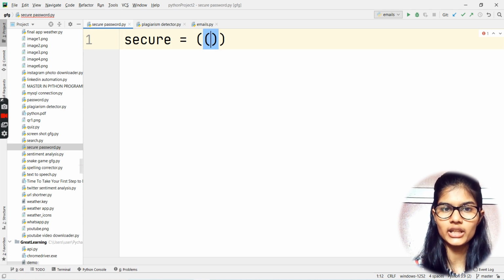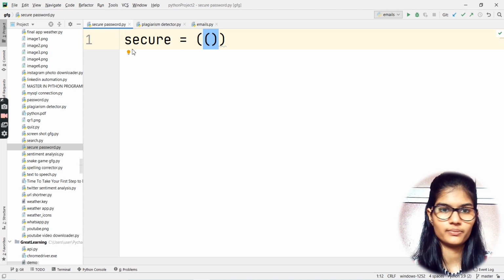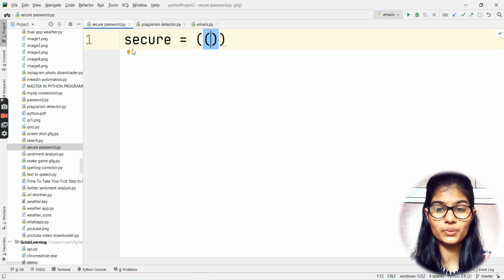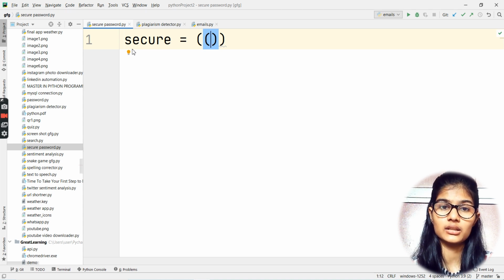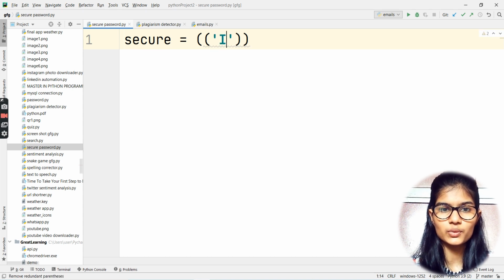Inside this, let's say you have some alphabets in your password. You want to convert those alphabets into special symbols so that the password can't be hacked easily. So let's say I write I here in the starting, put a comma, and inside single inverted commas I put the exclamation mark.